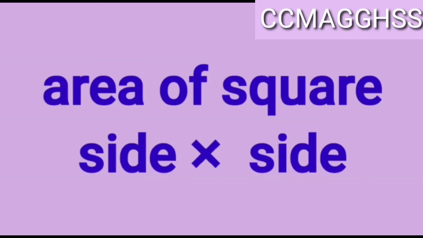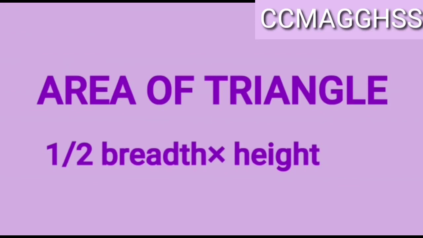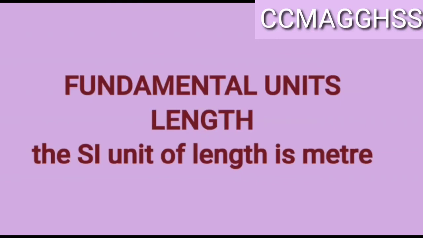The rectangle may be a table or anything. Similarly, if I want to measure the area of a triangle, I need its breadth and height. So I multiply half into breadth into height. Similarly, each and every derived quantity depends on other quantities for its measurement. Hence, it is very important that we need all these.